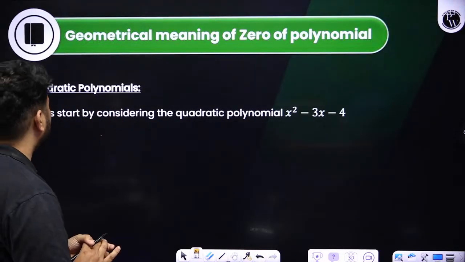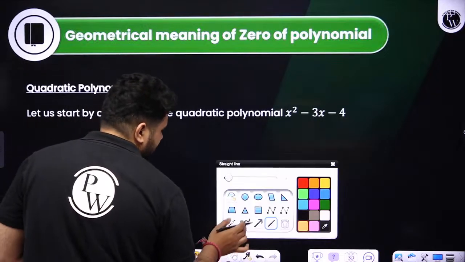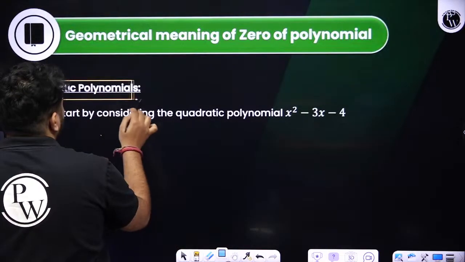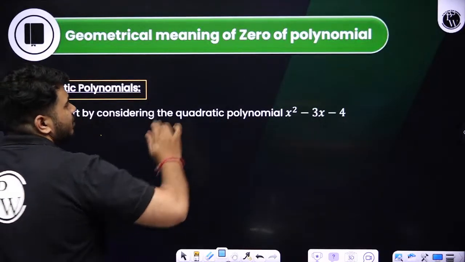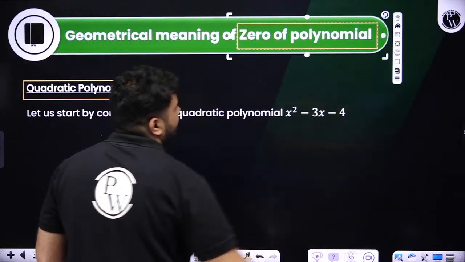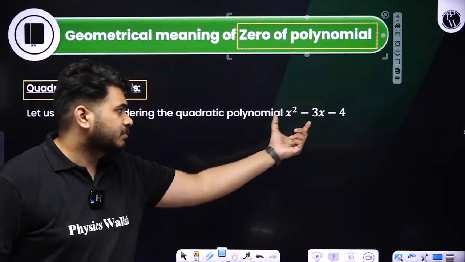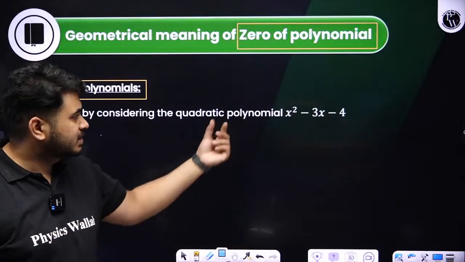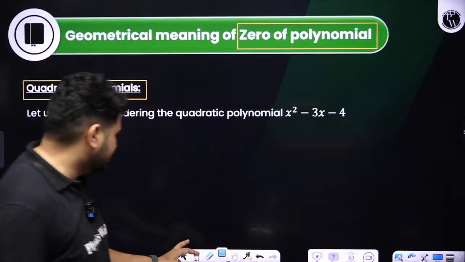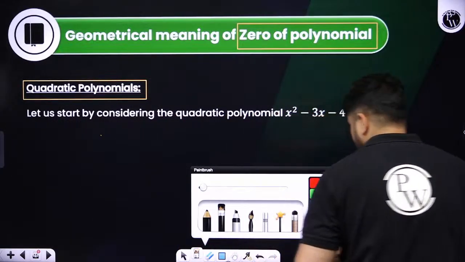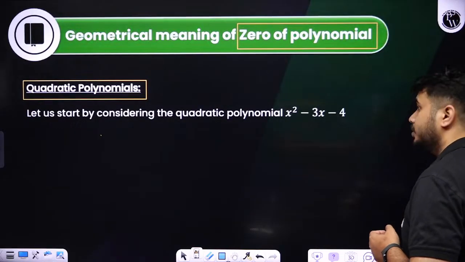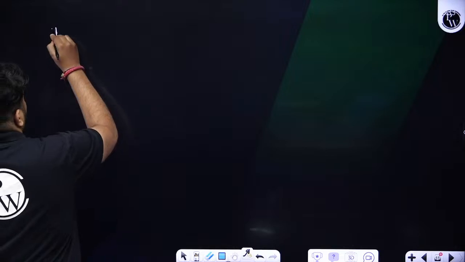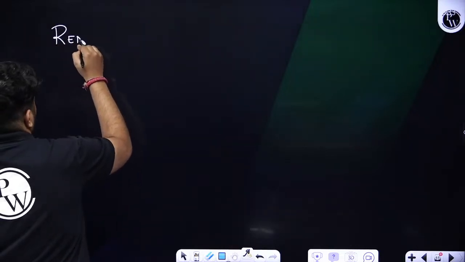Now let us move on, because the next topic is the geometrical meaning of zero of the polynomial. Let us start with a quadratic equation. Geometrically we need to see what is the meaning of zero of a polynomial. So we are starting with this polynomial x square minus 3x minus 4. You people need to remember this concept. I'll write it down on this page.